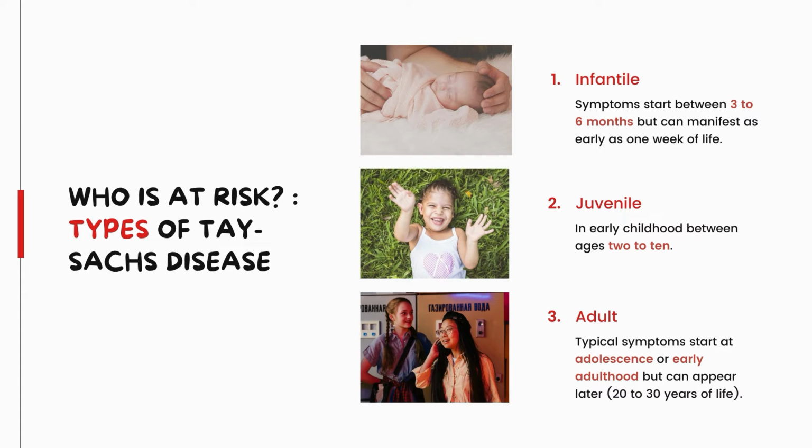Juvenile Tay-Sachs disease manifests in early childhood between ages 2 to 10, caused by the reduced activity level of HEX-A. Adult Tay-Sachs disease is an infrequent disorder and diagnosis is often delayed at least by 8 years of age. The adult form is less aggressive, resulting from small mutation and high residual activity of HEX-A. Typical symptoms start at adolescence or early adulthood but can appear later.